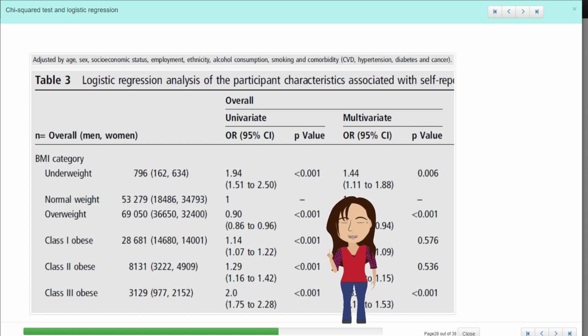So the reference category is normal weight. If you remember with odds ratios, we're always comparing with something. We're not just saying outright what's the prediction that you're unhappy. So it's all compared with our reference category of normal weight. So compared with normal weight people, are underweight people more or less likely to be unhappy? And they say up the top there, I've cut out part of that when I was cropping it down, but they're reporting the odds of being unhappy. And it looks like the underweight people are more likely to be unhappy. The overweight people, we have an odds ratio here less than 1, so they're less likely to be unhappy. And then for the last 3 categories, they're more likely to be unhappy.